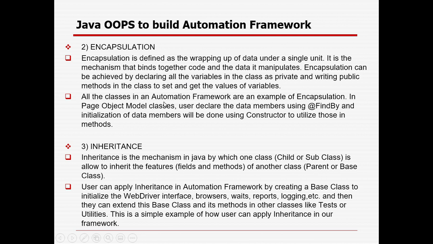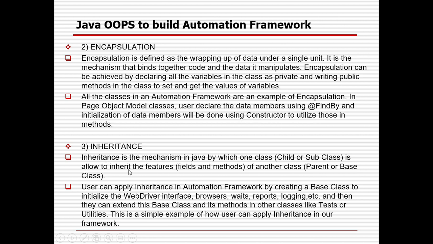All the classes in an automation framework are an example of encapsulation. So all the variables will be private and the methods under the classes will be public. In page object model classes, the user declares the data members with the help of @FindBy, and initializing of data members will be done using a constructor to utilize those methods.